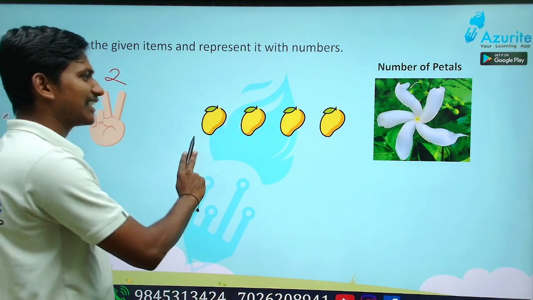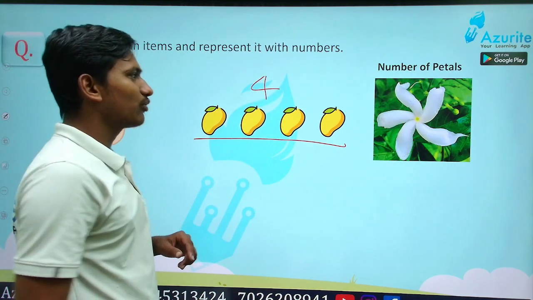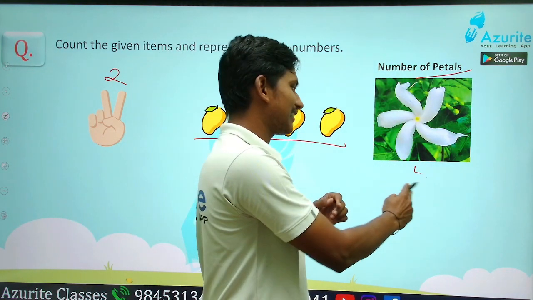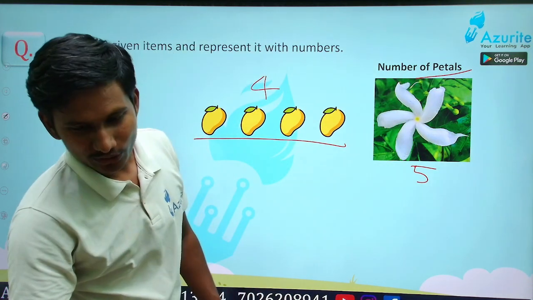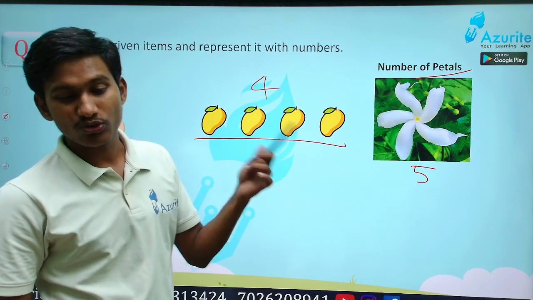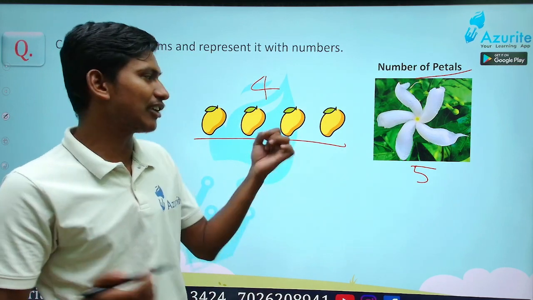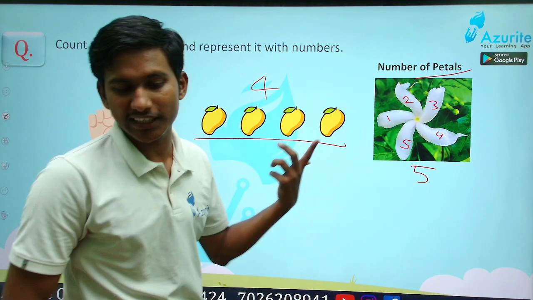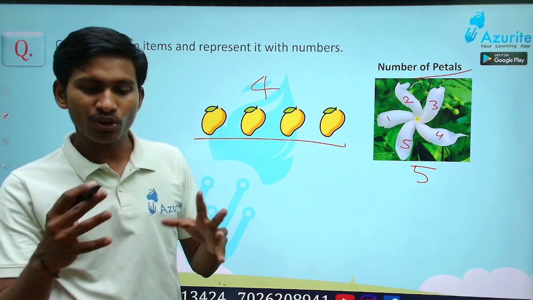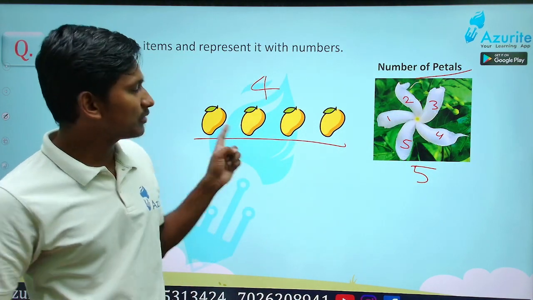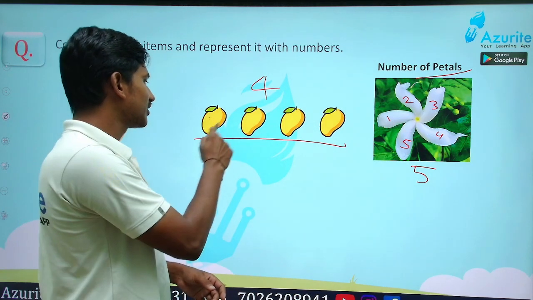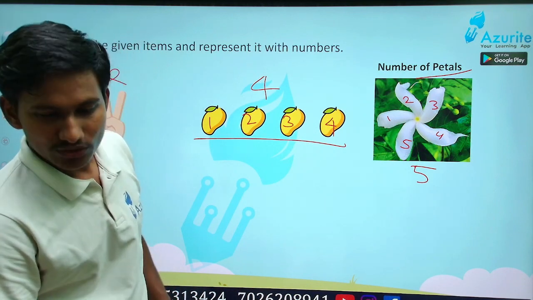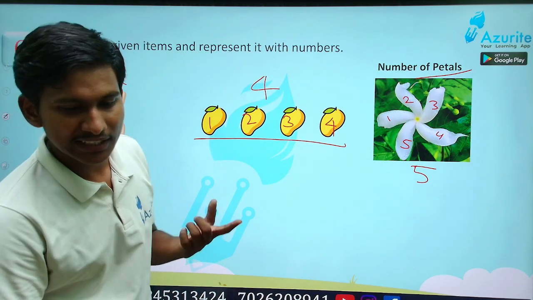Here, how many fingers are there? 2 fingers. Here, how many mangoes are there? 4. Here, how many petals are there? 5. Not total, we are just counting. That is how we count, right? We count with 1, 2, 3, 4, 5, like that. Numbers are used for counting to know how many objects are there. Here, 4 mangoes: 1, 2, 3, 4. This is how we count, isn't it? We are here to learn counting.